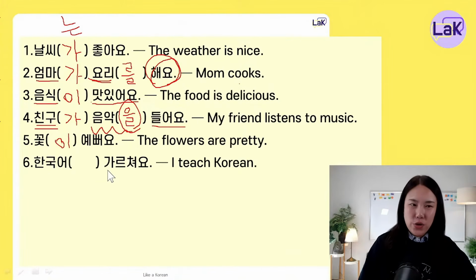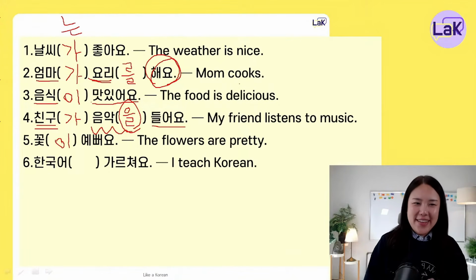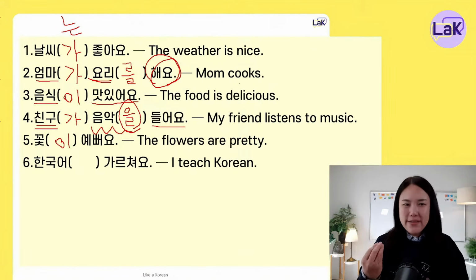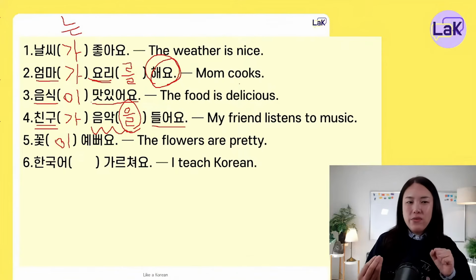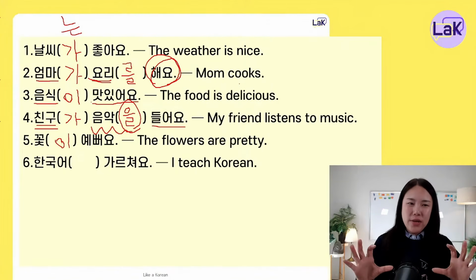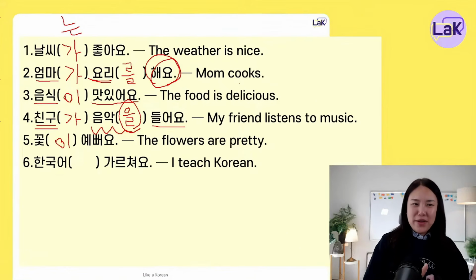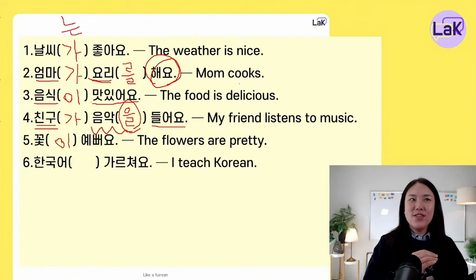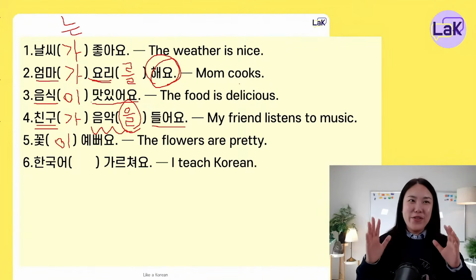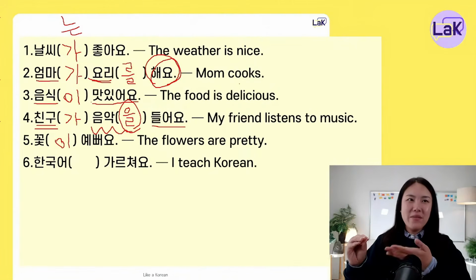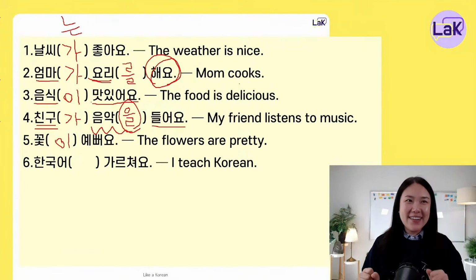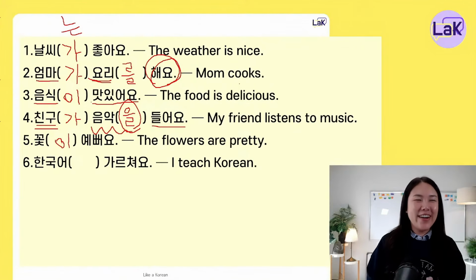Now, another example. 한국어 가르쳐요. I teach Korean. 한국어 is the Korean language. 한국 is Korea. 어 is the language. So 한국어 means Korean language. 가르쳐요 is for teach. So I teach Korean is 한국어 가르쳐요. Now, the question is, what marker do we have to use after 한국어? 한국어가 가르쳐요? Or 한국어를 가르쳐요?